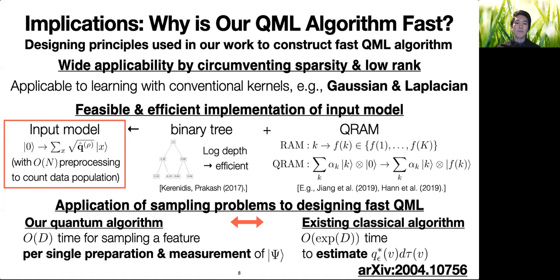We never estimate its classical distribution, since the overhead of estimating amplitudes would cancel out the speedup. Instead, our speedup is achieved by just performing a measurement of psi, so that we can sample each feature per only single state preparation and measurement. In this way, our results discover an application of sampling problems to designing fast algorithms for quantum machine learning.